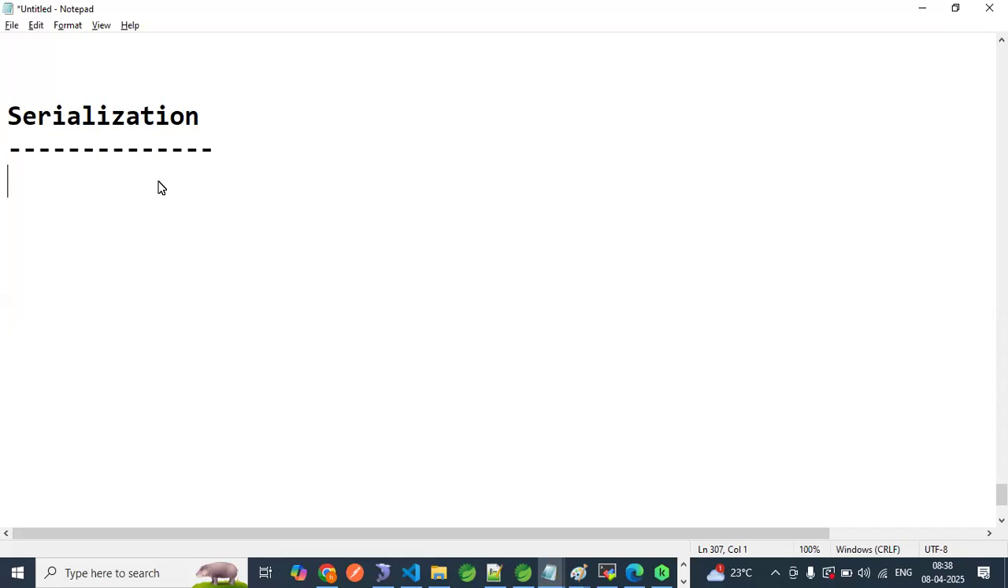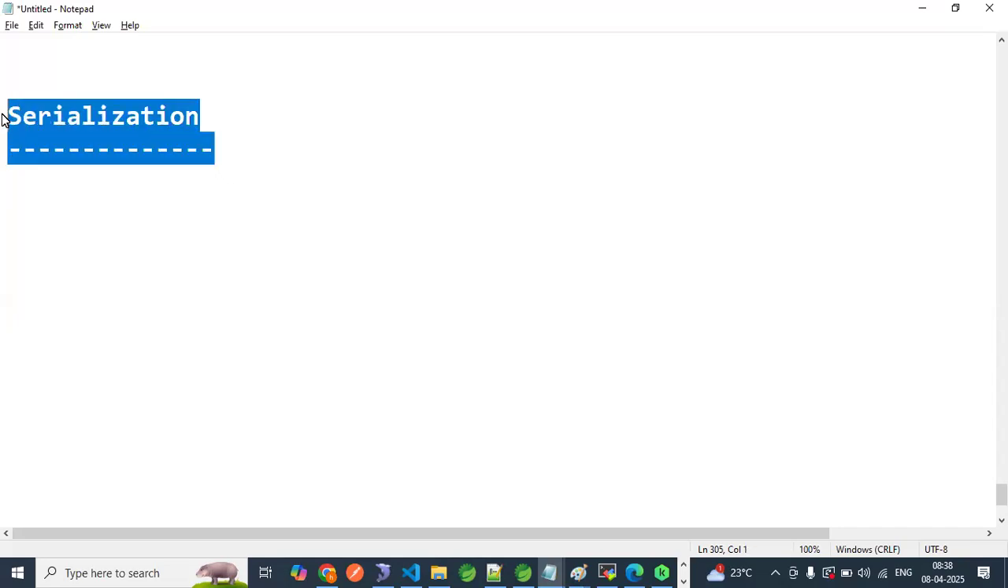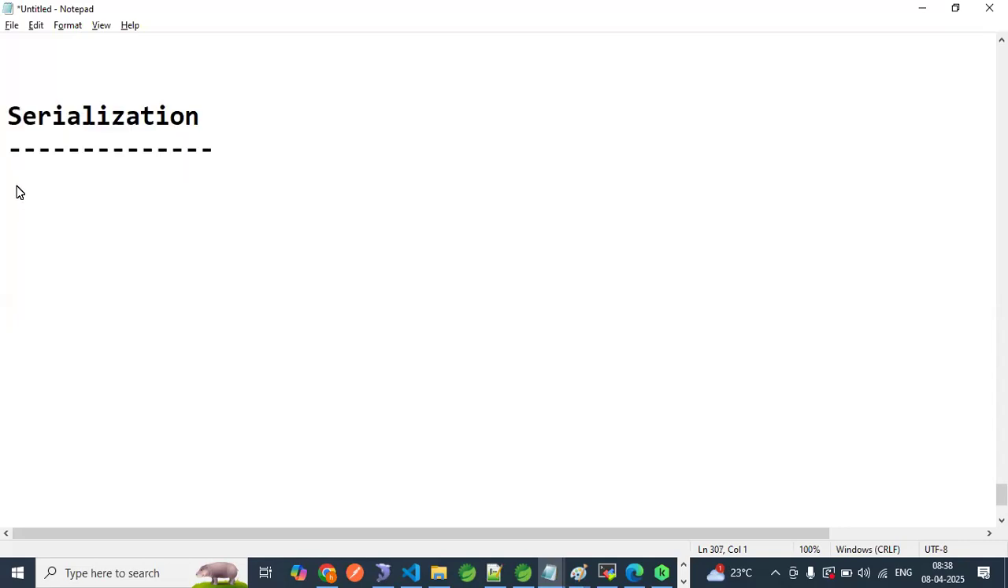Today we are starting the topic serialization. The title name is serialization. What we are going to see is serialization, deserialization, then transient keyword, right? Customization of serialization and externalization. So this will be the topic we are going to cover.